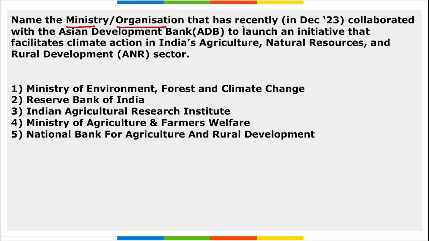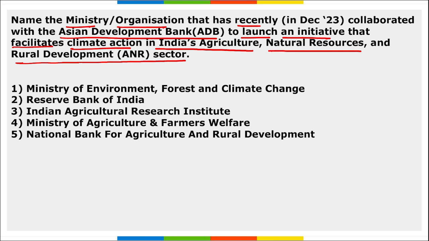Name the ministry or organization that has recently collaborated with Asian Development Bank to launch an initiative that facilitates climate action in India's agriculture, natural resources and rural development sector. So which is that organization? That is NABARD. That is National Bank for Agriculture and Rural Development. Right? They have recently collaborated with Asian Development Bank to launch various initiatives and help the climate action in India's agriculture, natural resources and rural development sector.